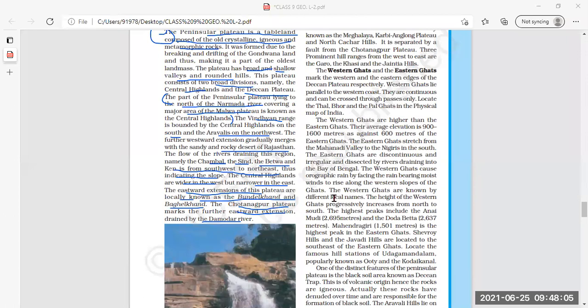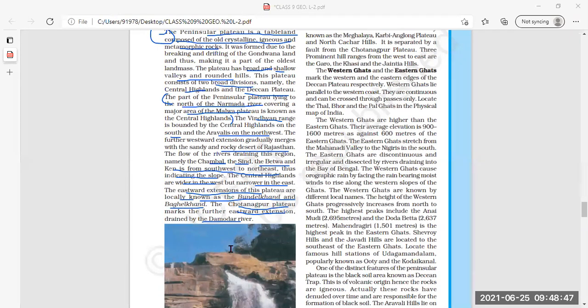Then next, any other feature you have read about? The Central Highlands are wider in the west, but narrow in the east. The eastward extensions of this plateau are locally known as Bundelkhand and Baghelkhand. First and foremost, it is wider in the western part, but in the eastern part it becomes narrower. What is the eastern extension locally called? The eastern extensions of the Central Highlands are called Bundelkhand and Baghelkhand.